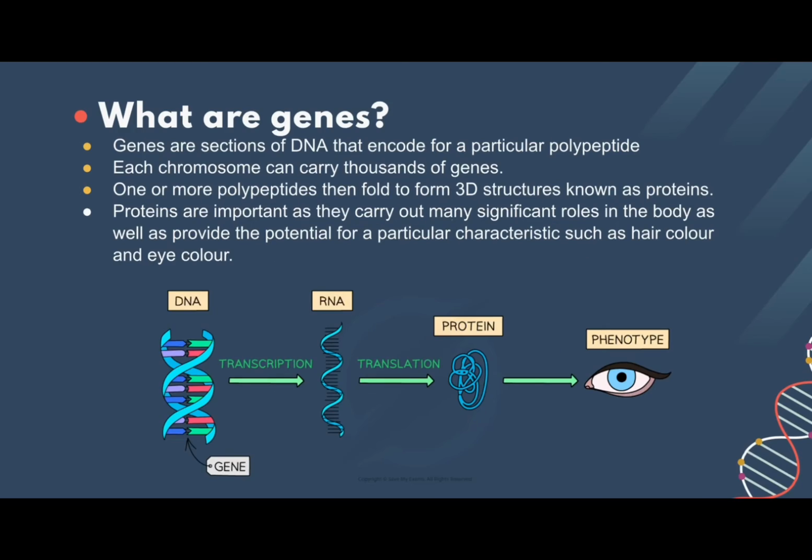Genes are sections of DNA that encode for a particular polypeptide, with each chromosome being able to carry thousands of genes. One or more polypeptides then fold to form 3D structures known as proteins. Proteins are important as they carry out many significant roles in the body, as well as provide the potential for a particular characteristic, such as hair color and eye color.